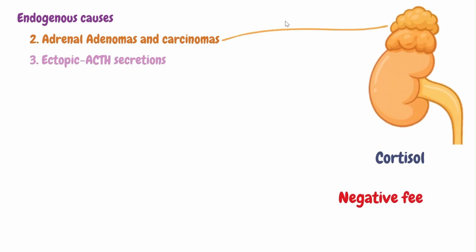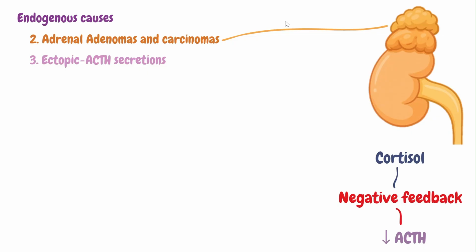Some other endogenous causes of Cushing syndrome are adrenal adenomas and carcinomas, carcinomas being malignant tumors, meaning that they can spread to other cells, and ectopic ACTH release. All these causes cause an excess release of cortisol without being stimulated by ACTH. However, the excess cortisol that is produced has a negative feedback impact on the hypothalamus, resulting in a reduction in the release of